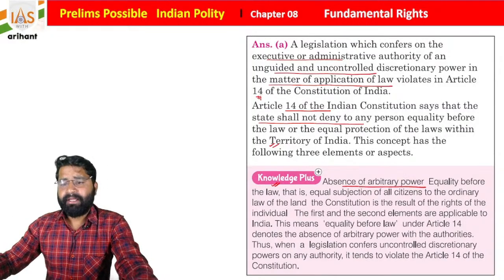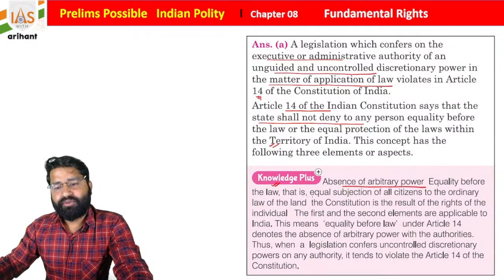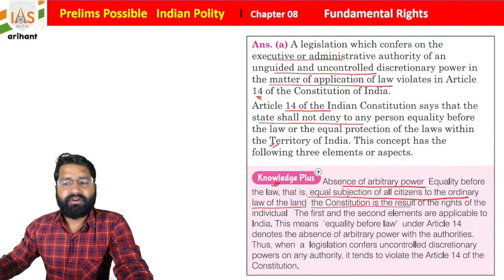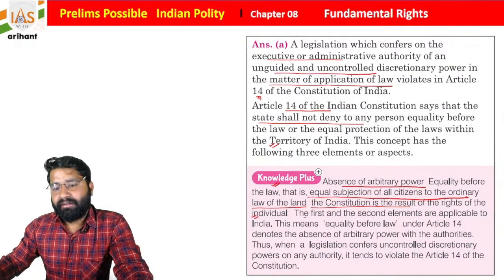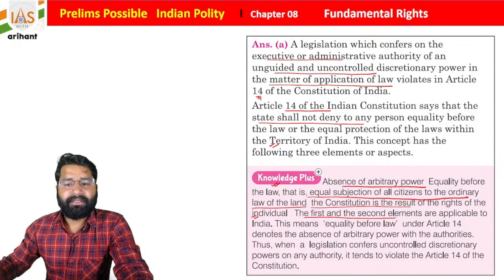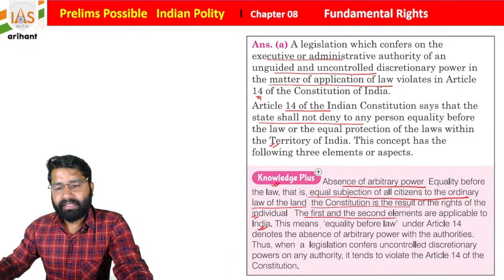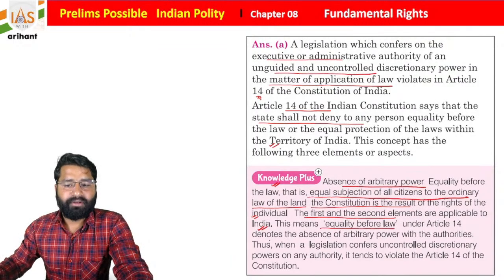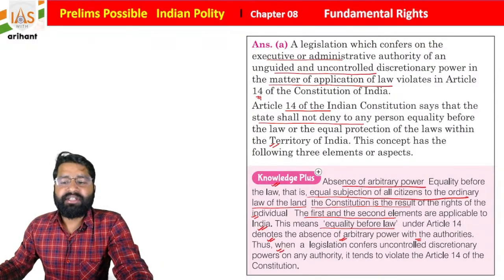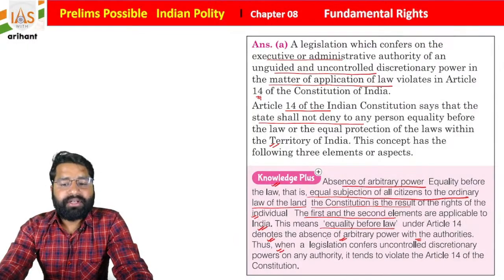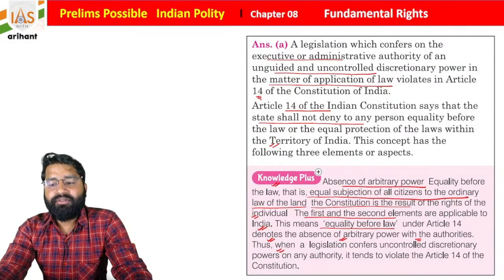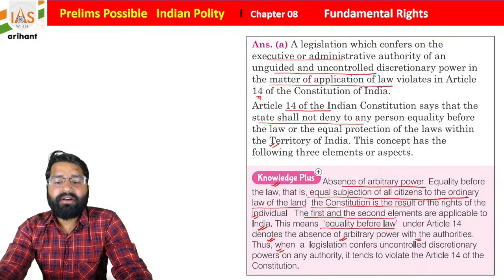Now see the next thing: equality before law, that is, equal subjection of all citizens to the ordinary law of the land. The Constitution is the result of the rights of the individual, and the first and second elements are applicable to India. It means that equality before law under Article 14 denotes the absence of arbitrary power with the authorities. When a legislation confers uncontrolled discretionary power on any authority, it tends to violate Article 14 of the Constitution.